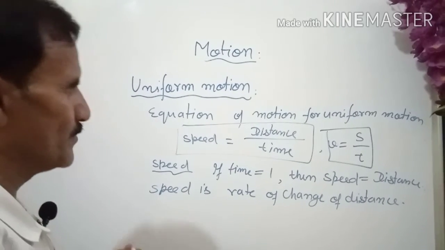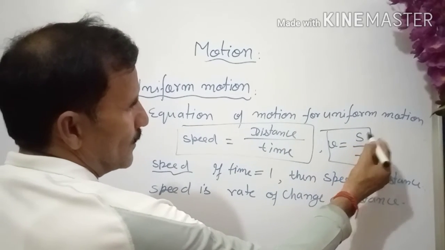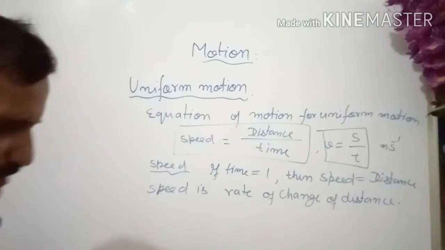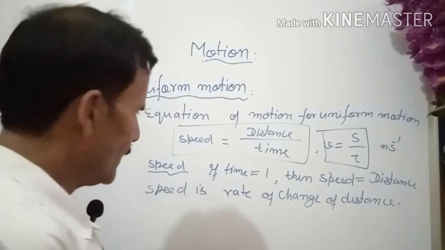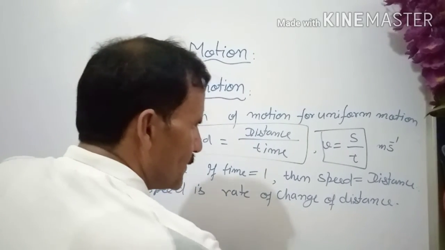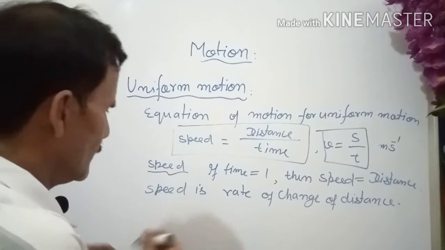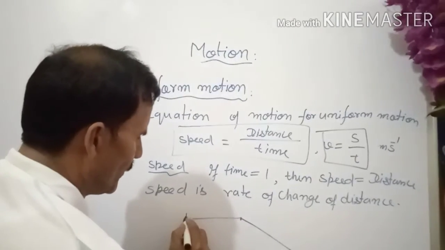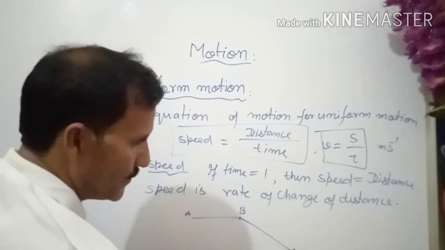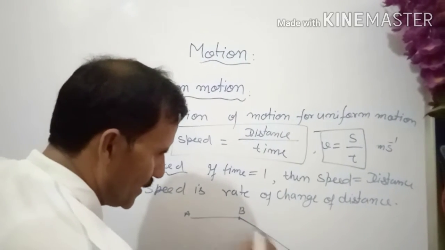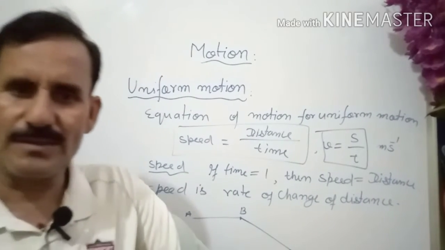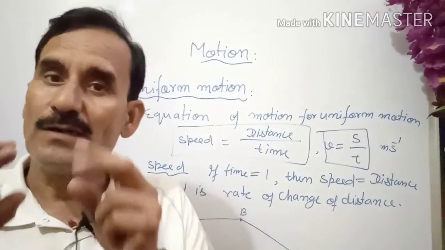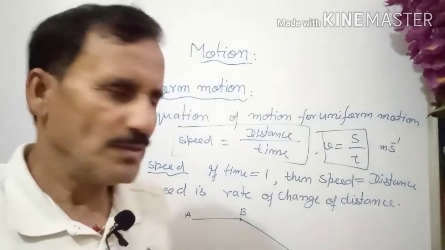What can be the unit of that? From the formula, unit of distance is meter, and per second, so meter s minus 1. Okay. Now there is another thing. Suppose the motion is uniform in different ways. Suppose it is uniform up to here, and then another uniform motion where it is changing, so it is uniform but of different types. Then we are using the concept of average speed.